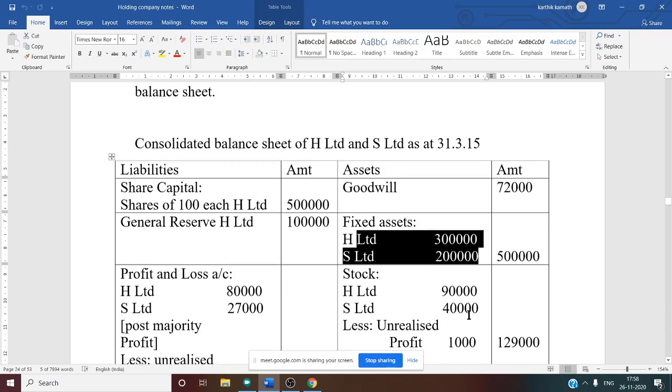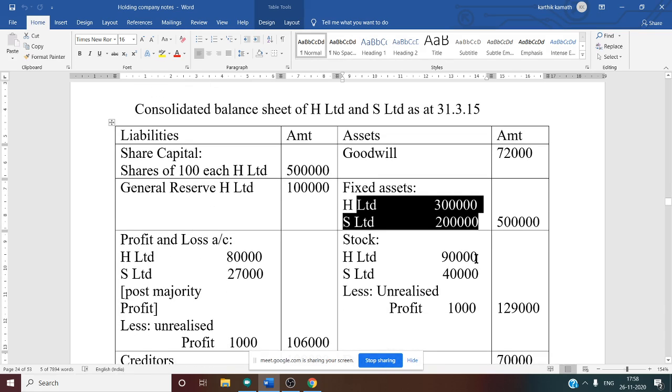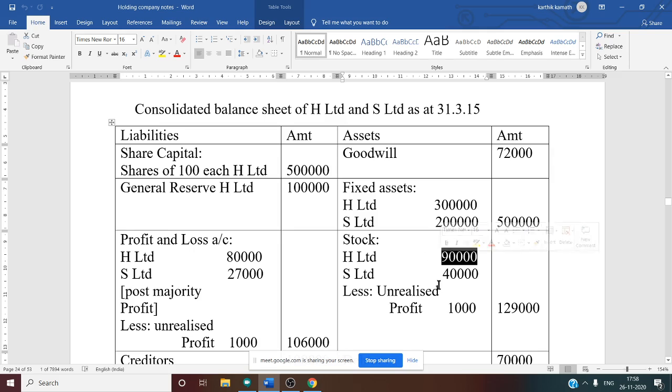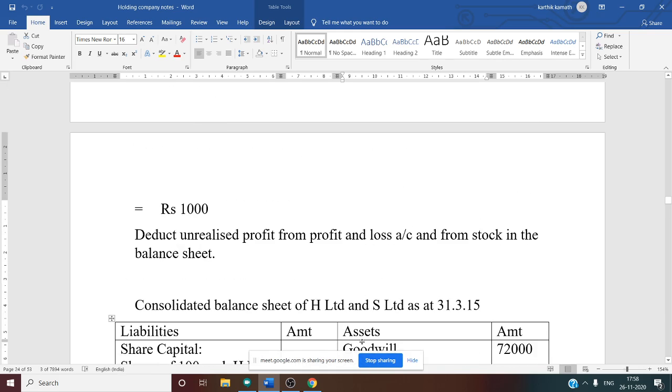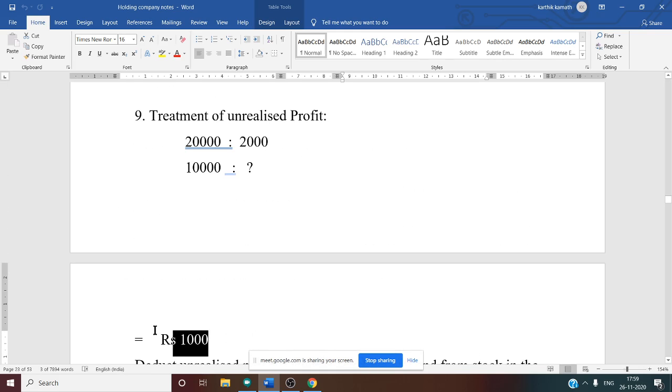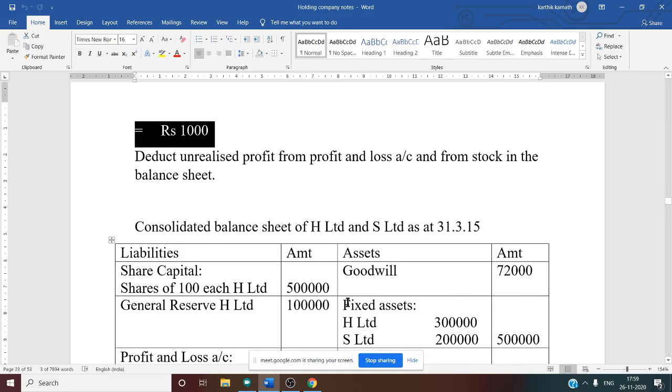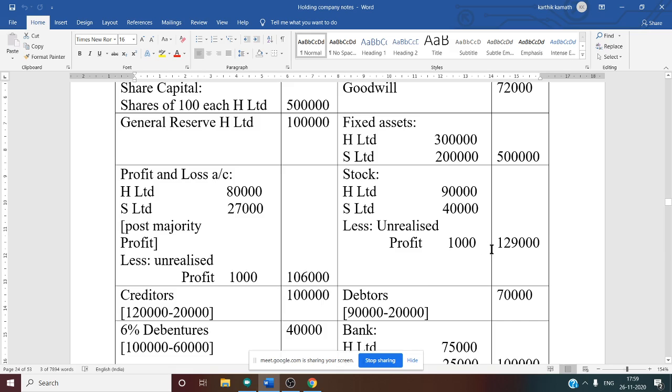Combined amount you write, that is 5 lakh. What about stock now? Holding company stock is given in the balance sheet, that is 90,000. Subsidiary company is 40,000, but there is an adjustment. What is this adjustment? You have to deduct unrealized profit. Where did you get the unrealized profit? Working note number 9, 1,000. So that 1,000 you have to deduct from stock.